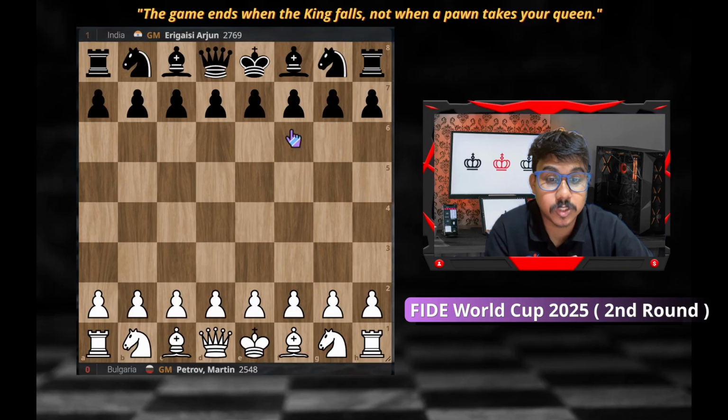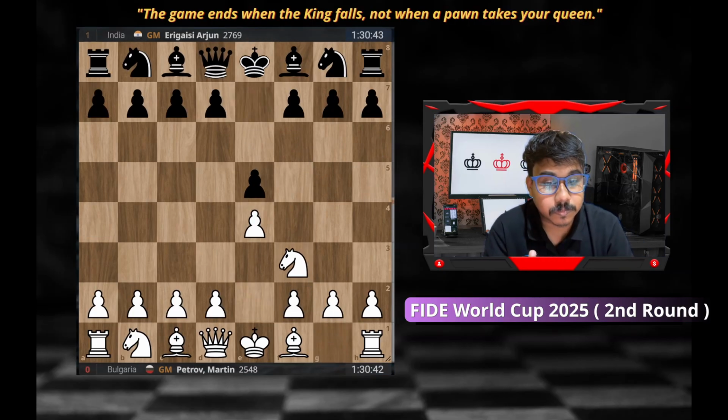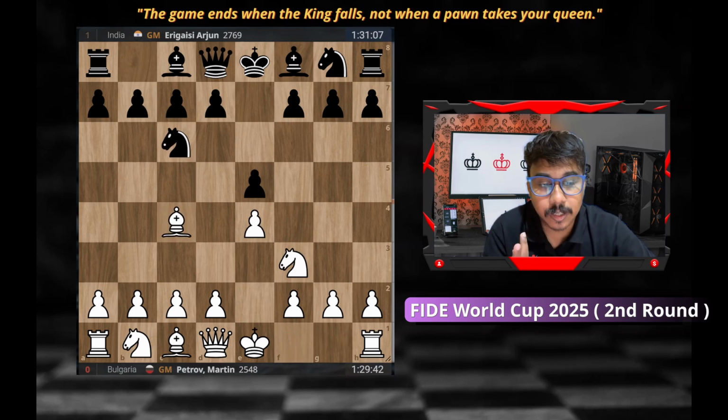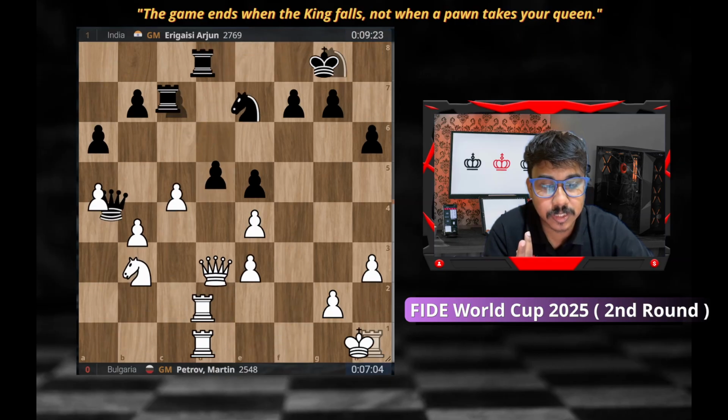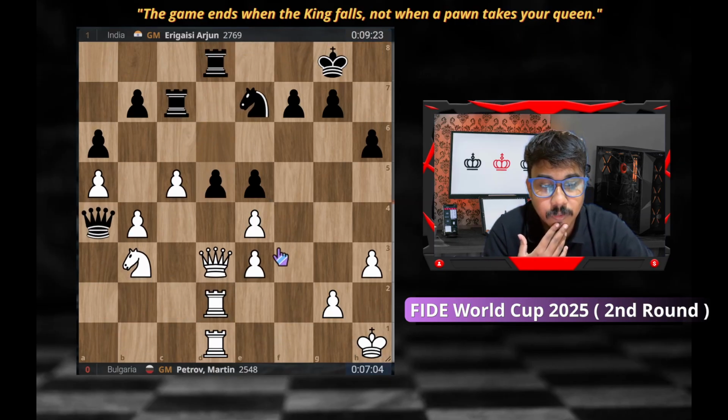Arjun Erigaisi made a score in this event, and he played, as you can see, the Italian game. And later on at this moment, I would say this is the critical point where his opponent played exd5, and the computer is saying that it is a slightly inaccurate move.